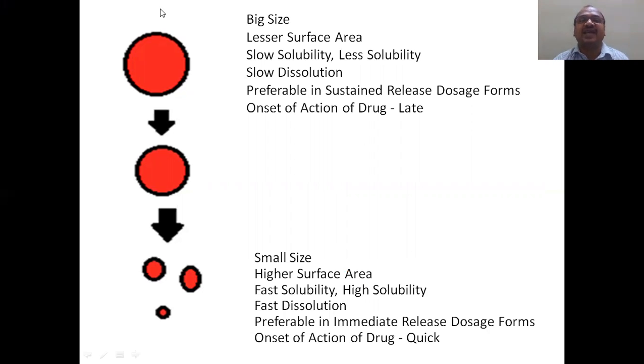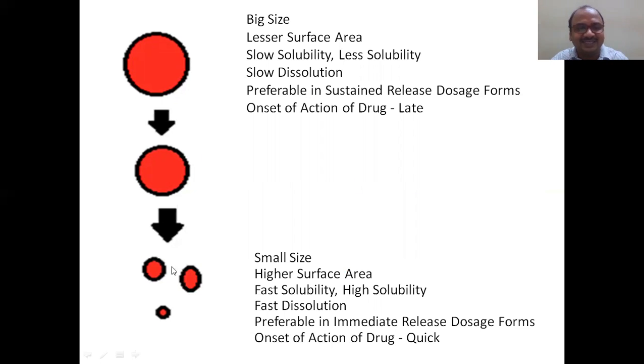Big particle size has a lesser surface area, slow solubility, less solubility, and slow dissolution. Since it gives a slow dissolution, we prefer these particles to make tablets of sustained release particles. The onset of action of the drug is also late because of the slow release.